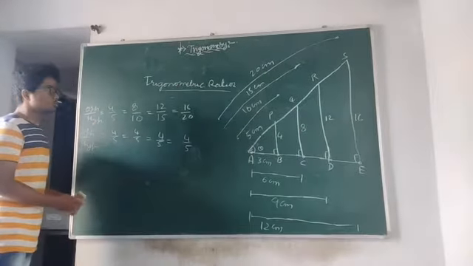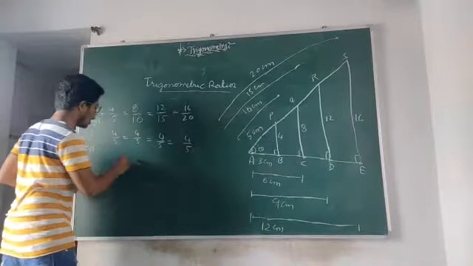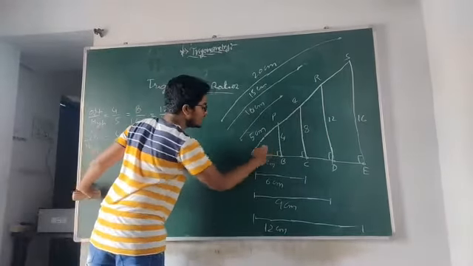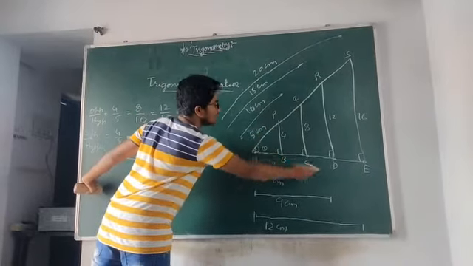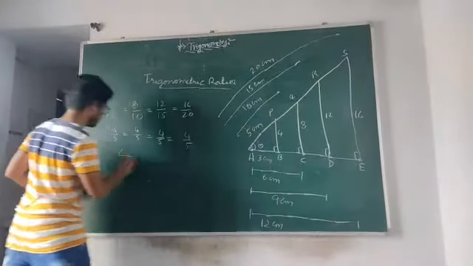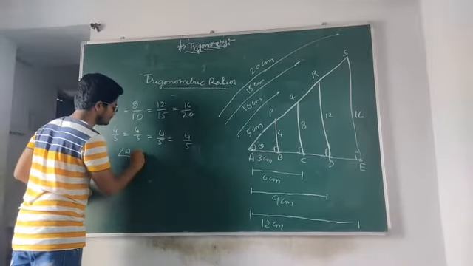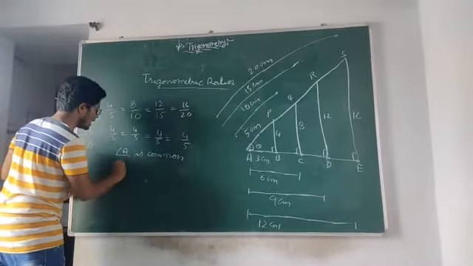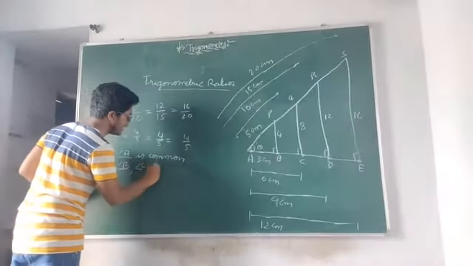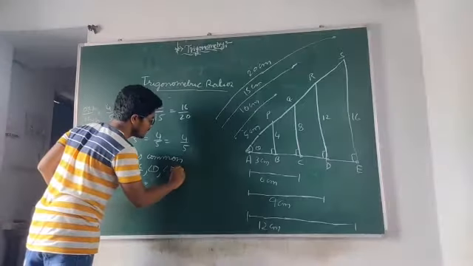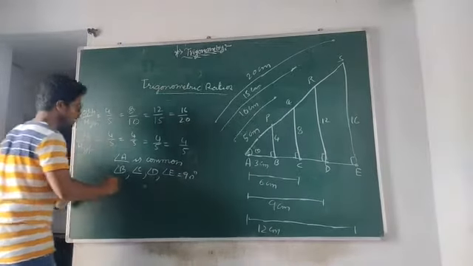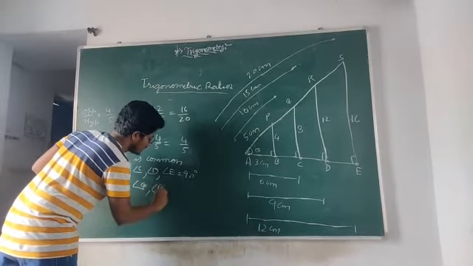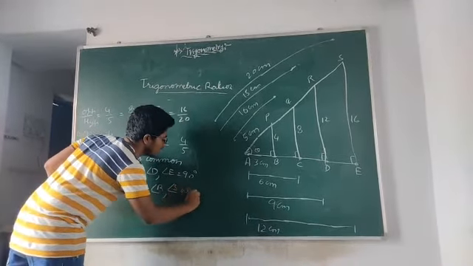So how are they similar triangles? In triangles ABP, ACQ, ADR and AES, the angle A is common, as well as all are perpendicular lines AC, AD and AE, that is 90 degrees, and also angle P, angle Q, angle R and angle S are equal by corresponding sides.